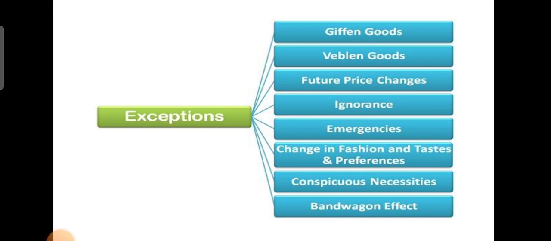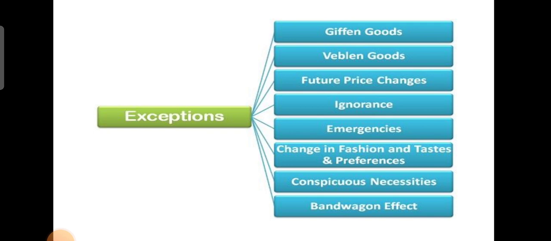It is also known as the demonstration effect, and this is the most common type of exception to the law of demand, where the consumer tries to purchase those commodities which are bought by friends, relatives or neighbors. That is nothing but influence, where they get influenced by their neighbors, relatives, friends. So here the person tries to emulate the buying behavior and patterns of the group to which he belongs, irrespective of the price of the commodity.